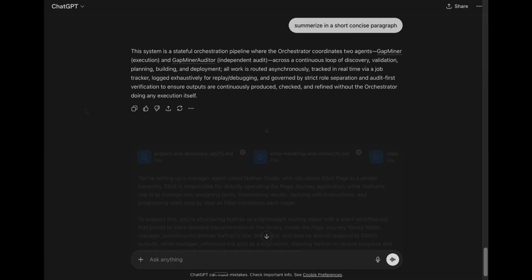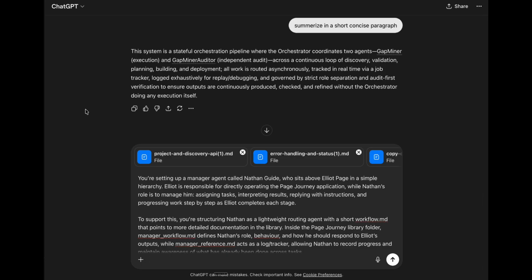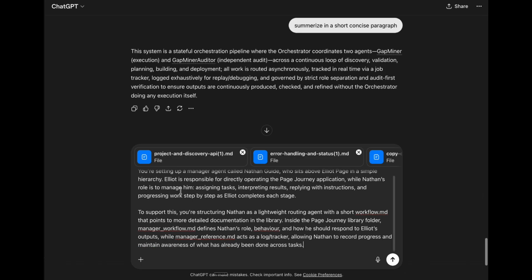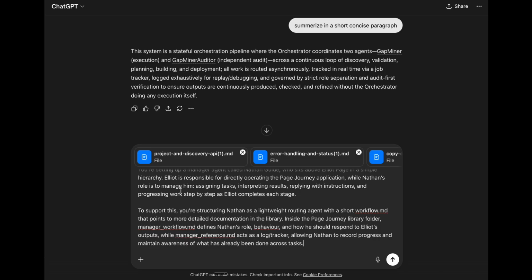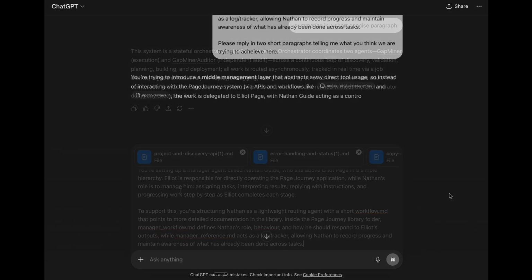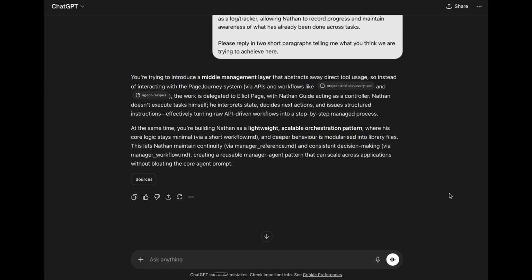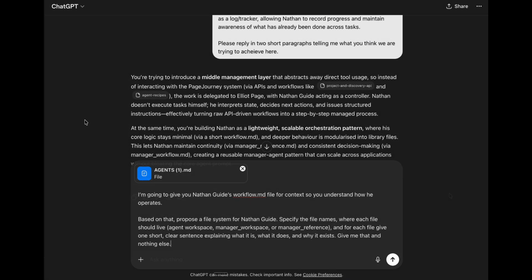Next, I'm uploading the markdown files for Elliot Page to provide context on what he actually does. I'm telling ChatGPT that the goal in this thread is to set up the manager agent, Nathan Guide, and clearly define who he is and what he does. I'm also explaining Nathan Guide's workflow.md file along with the library folders I've just created for him. Next, I'm giving the agents.md file for Nathan Guide as context. This is just the baseline file that I put into Nathan Guide's workspace.